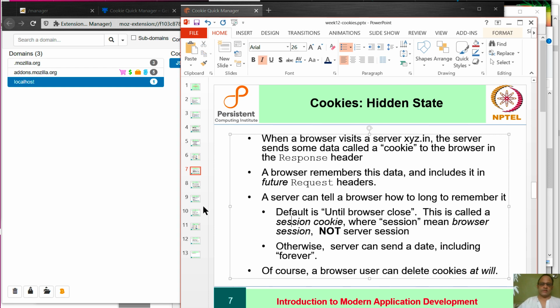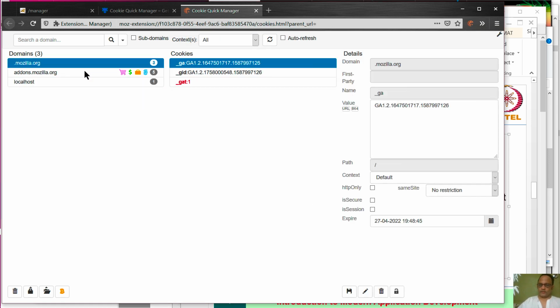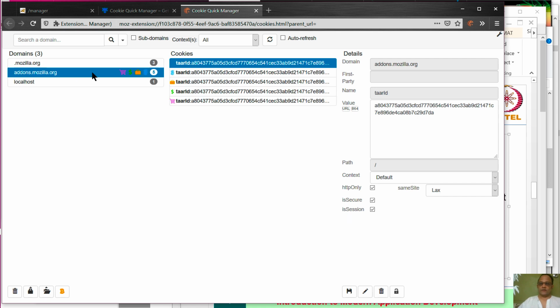So this is called a session cookie, as opposed to this cookie from Mozilla, which had an expiry date, and it is not a session cookie. It is not HTTP only, so this will get sent to both HTTP and HTTPS. And the path here is /, which means every single path on mozilla.org will receive this cookie.